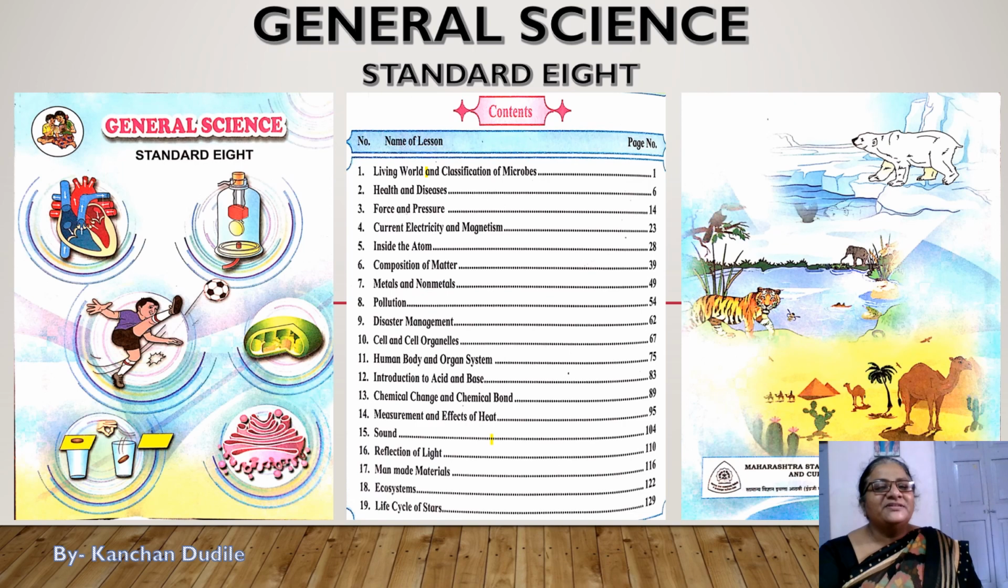See the front page. It tells us about the diseases of vital organs like heart. We can see the organelles also. This year we are going to learn cell and cell organelles. At the same time, effect of force and pressure and production and propagation of sound. This is the content. This year we are going to learn 19 lessons. And this is the back page of our textbook, which shows animals that we see in different geographical conditions.